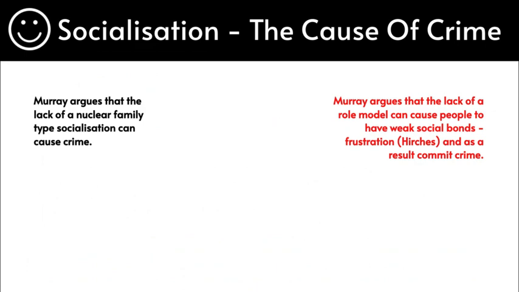Here we can see a clear link with Hirschi's theory about social bonds and the frustration as a result of crime. So we can link Hirschi's with this theory of Murray. As you can see, everything is coming together, and I've done a video on this, so feel free to go back to my playlist and have a look at Hirschi's theory again if you've forgotten it.